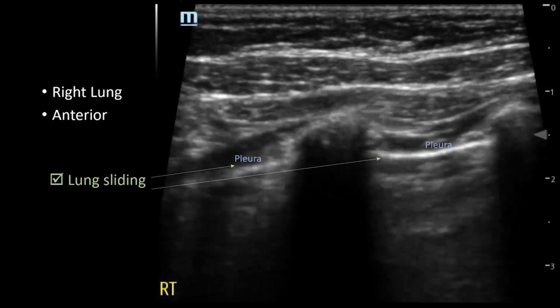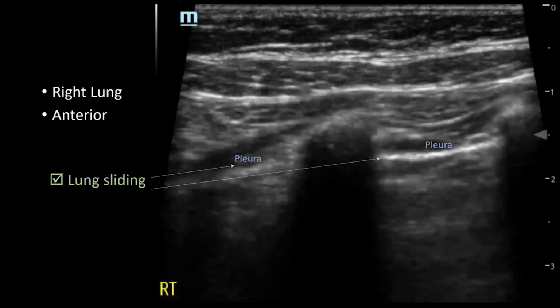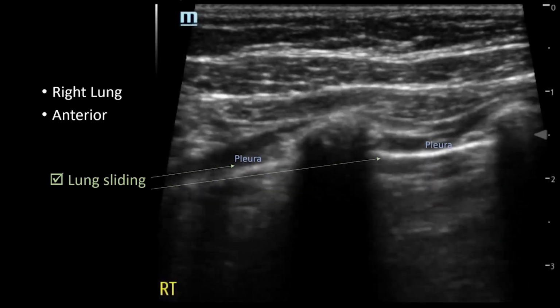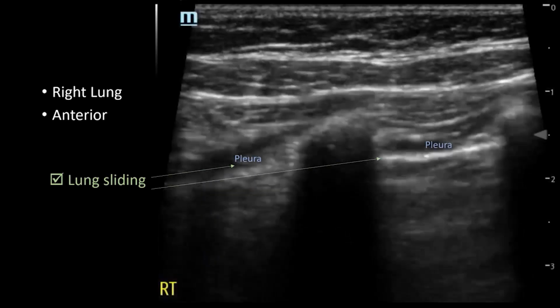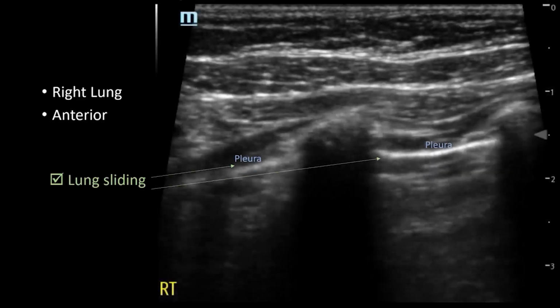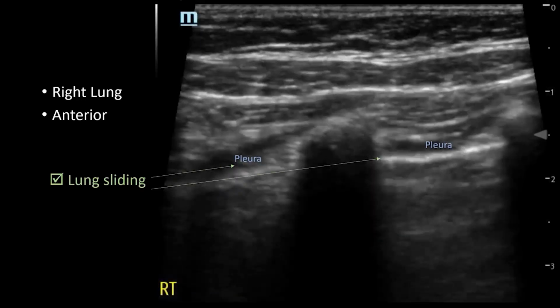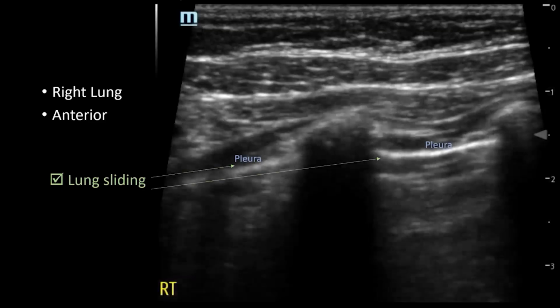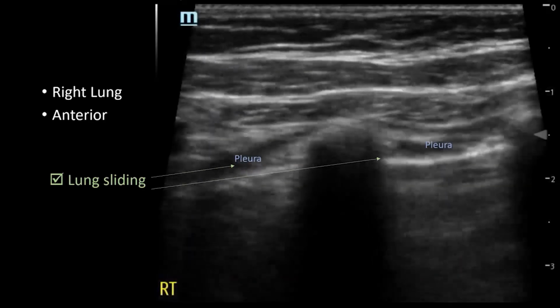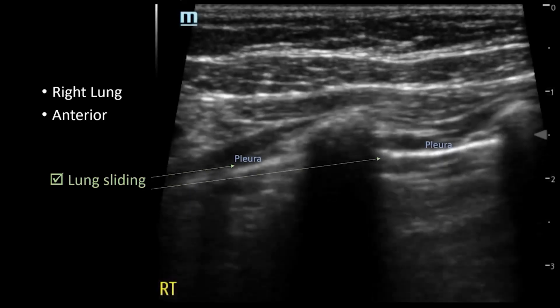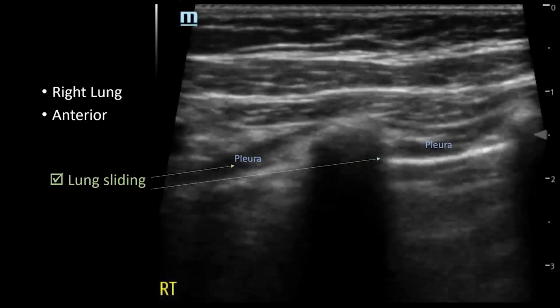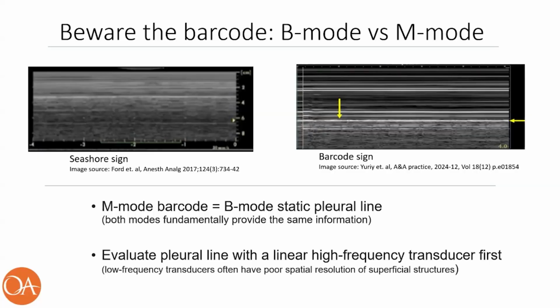Next, we look for lung sliding. Lung sliding is a normal finding where the visceral and parietal pleura slide back and forth on one another as the patient breathes. Some people say this looks like tiny ants marching on the line. If lung sliding is not readily apparent, it can be further evaluated using M-mode. The goal of M-mode is to see if the patient has a normal seashore sign.